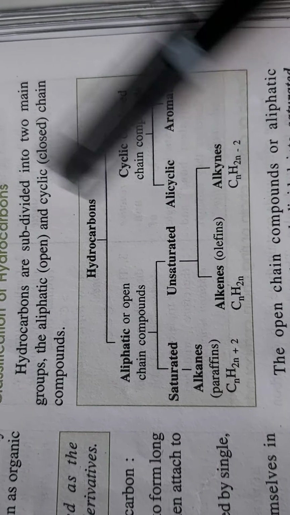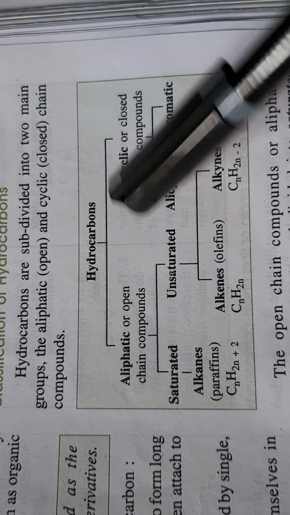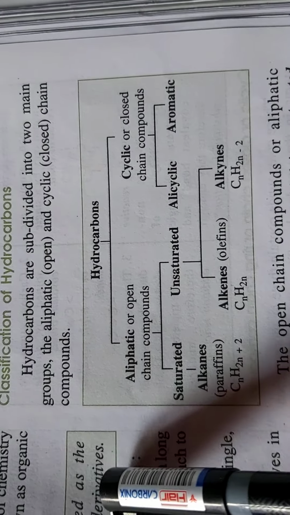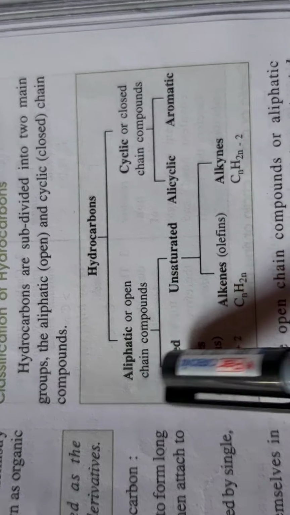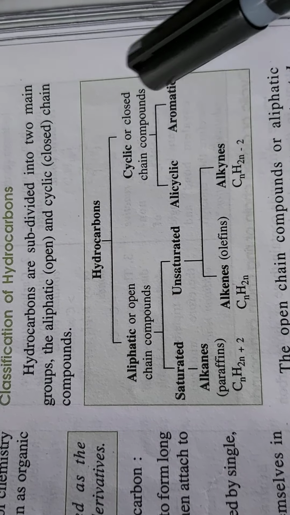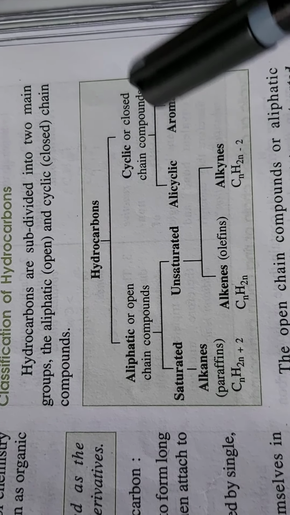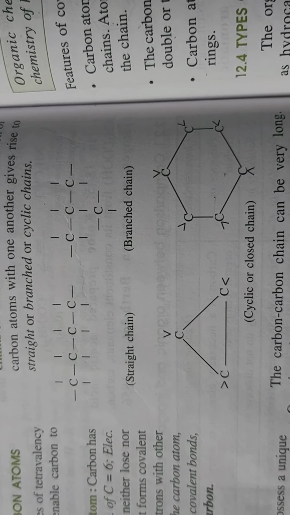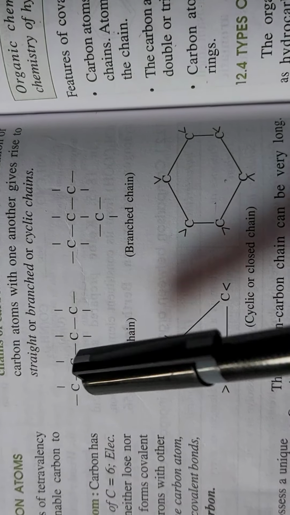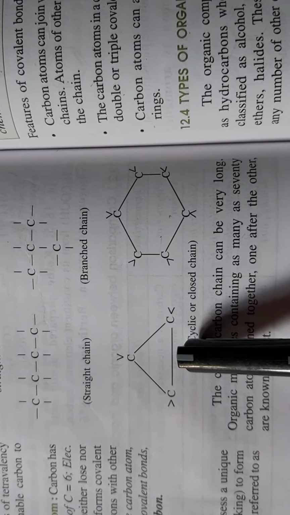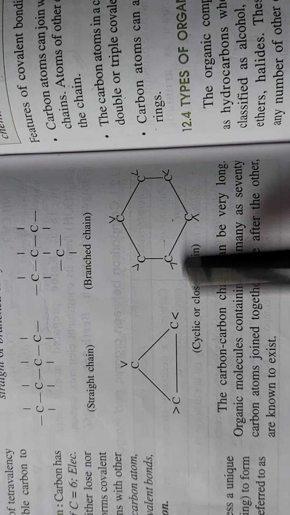Now see here on your book, hydrocarbons are classified as aliphatic or open chain compound. Open chain means they will have straight chains or branches. And second one is cyclic or closed chain compound. If three or more than three carbon are there, then they can form their cycles. Now see here, these are open chain or aliphatic and these are cyclic or closed chains.